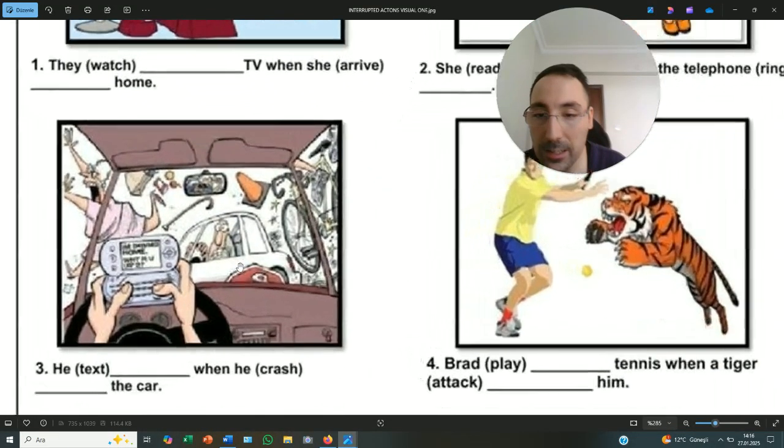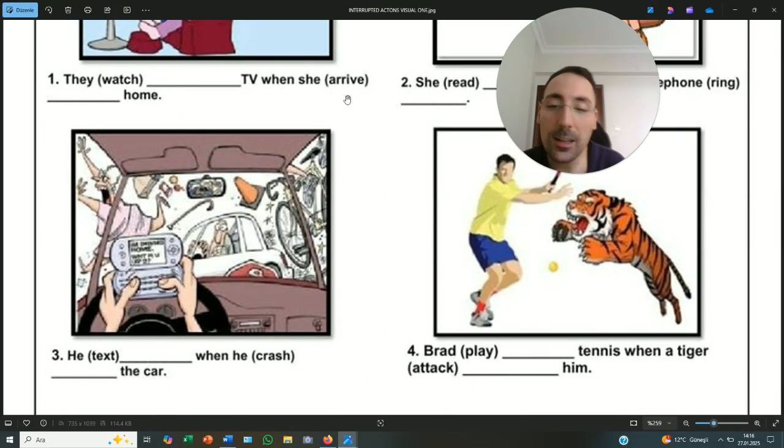Please direct your attention to this visual. Can anyone tell me what was actually happening and what interrupts this action? Chop chop, you got the word.